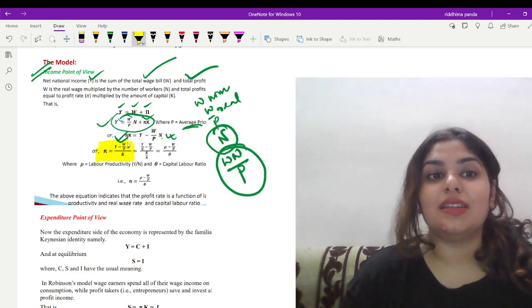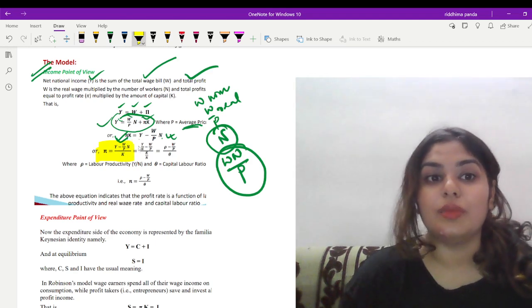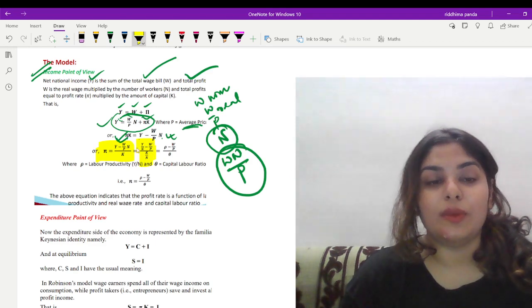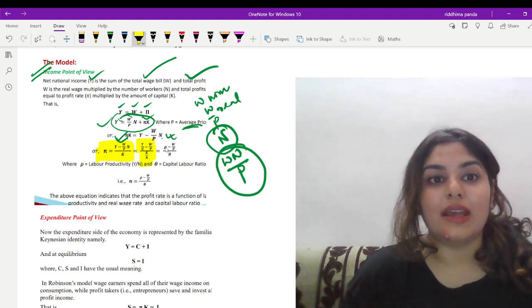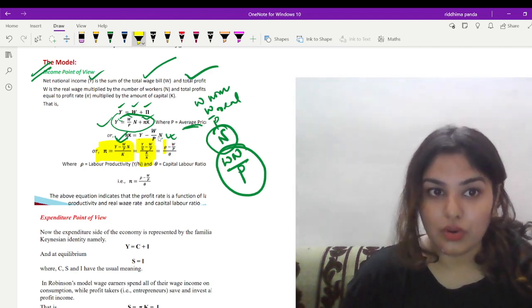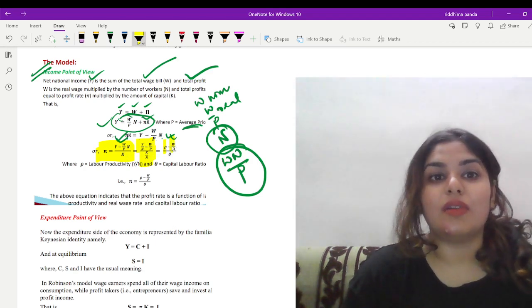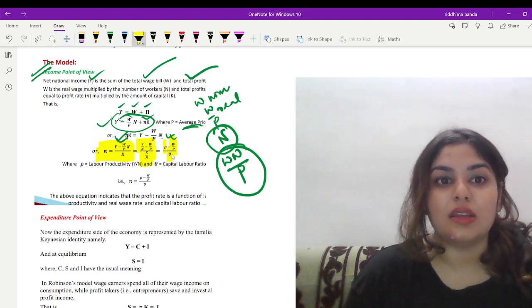Now we can divide this numerator and denominator by N. We get Y by N minus W by P, N and N get cancelled, and K by N. Now Y by N is denoted as rho, W by P is our real wage rate, and K by N is our theta.